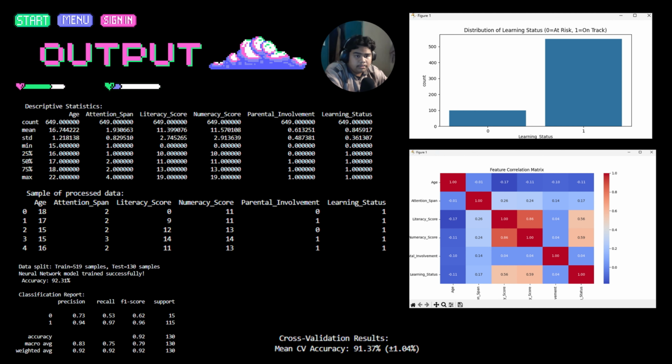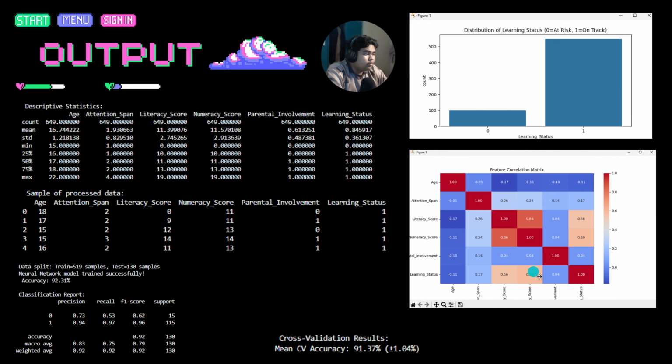Strong accuracy. The results show mean cross validation accuracy at 91.32%, meaning our model performs consistently and reliably across different data splits. You can also see on the right side, we also do the correlation matrix, the correlation between one subject and another. Like you can see that the numeracy score and the literacy score indicate 0.86. So it's a strong correlation. It means someone who is good in math can also be good in language.